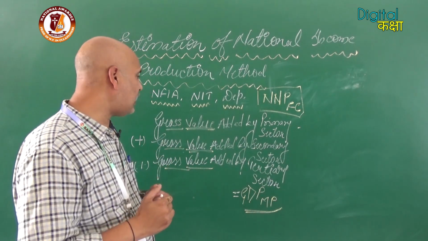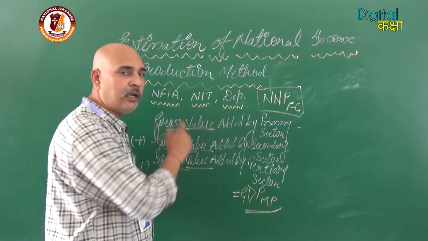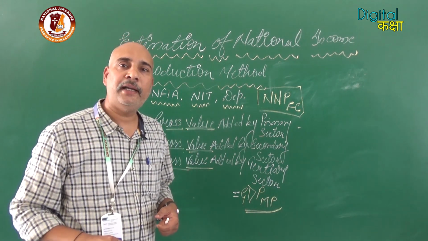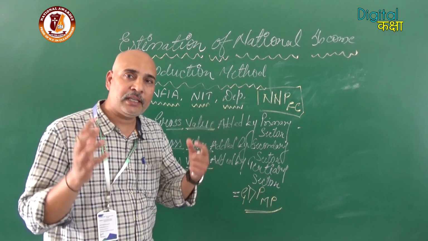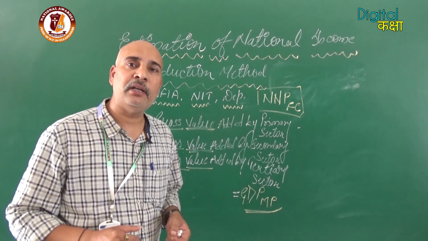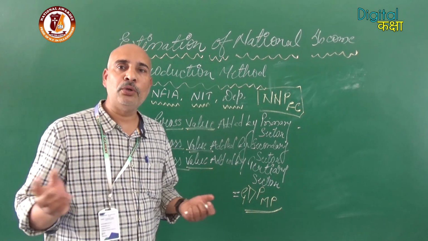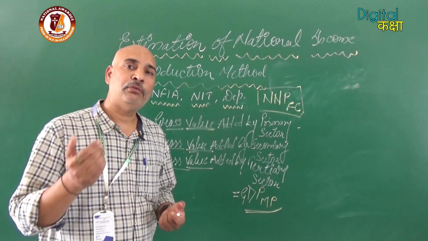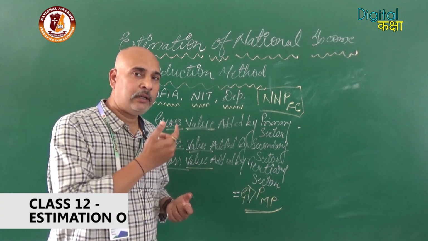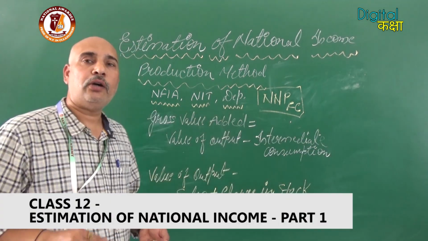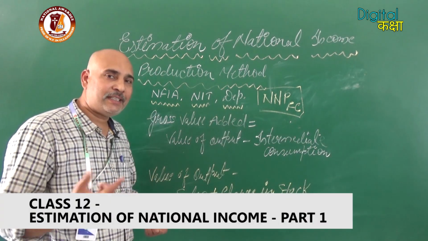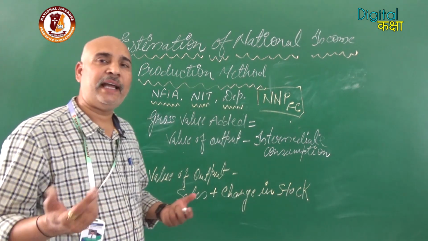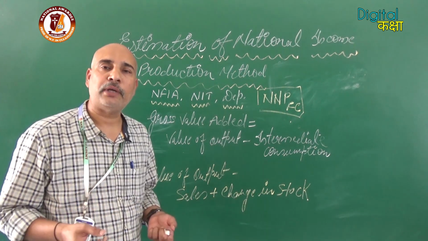Now we will discuss how gross value added is calculated. If it is given in numeric form in the question, there is no need to calculate gross value added, otherwise you will have to calculate it. How will it be calculated? Let's see. If the gross value added is given directly in the question, there is no need to calculate it.